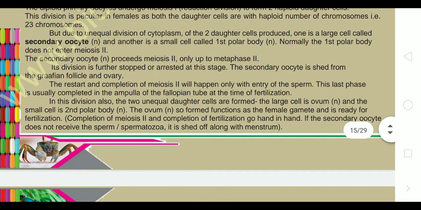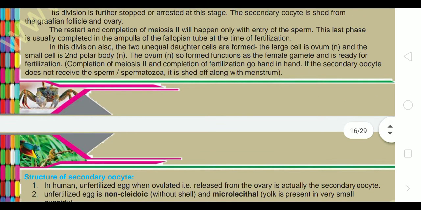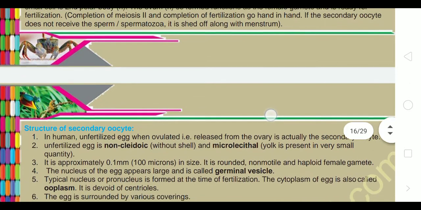In this division also, two unequal daughter cells are formed. The large cell is the ovum and the small cell is the second polar body. The ovum, which is haploid, functions as the female gamete and is ready for fertilization. Completion of meiosis 2 and completion of fertilization go hand in hand, that means at the same time. If the secondary oocyte does not receive the sperm, it is shed off along with the menstruum.